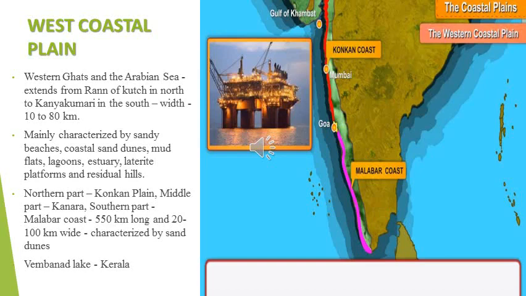The Malabar coast is 550 km long and 20 to 100 km wide. This part of the coast is characterized by sand dunes. If you see the Malabar coast, you can find a lot of sand dunes. Apart from that, there are numerous shallow lagoons and backwaters. Backwaters are called Kayal and Teri.